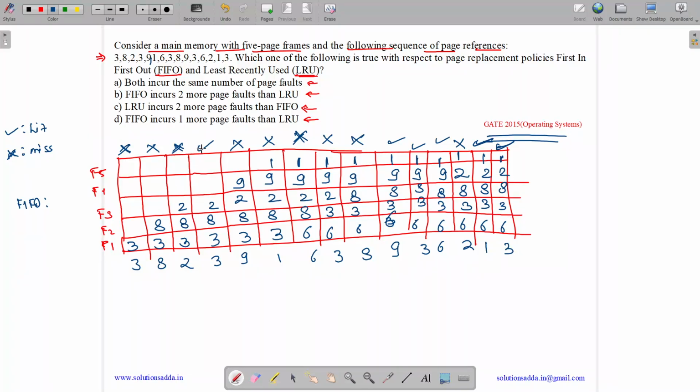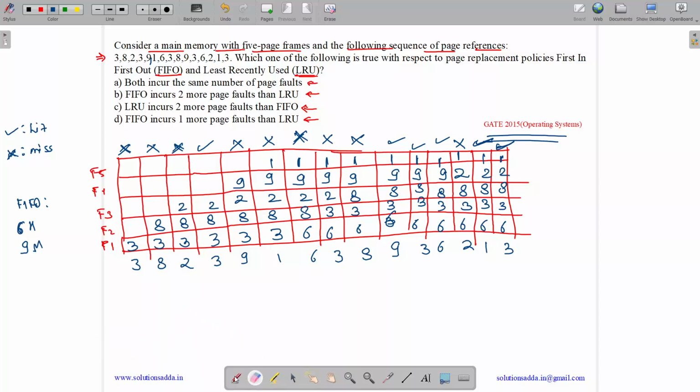So how many hits are there? There are 1, 2, 3, 4, 5, 6. We have 6 hits. And how many misses? 1, 2, 3, 4, 5, 6, 7, 8, 9 misses. We have 9 misses. Total of 15. Yes, perfect. Now we will write it for the second one.